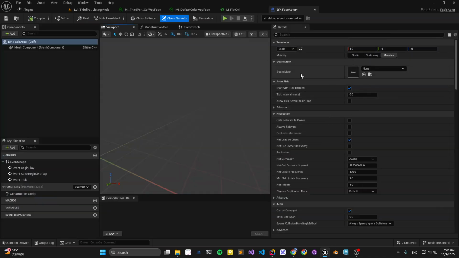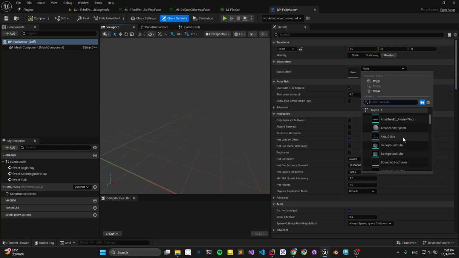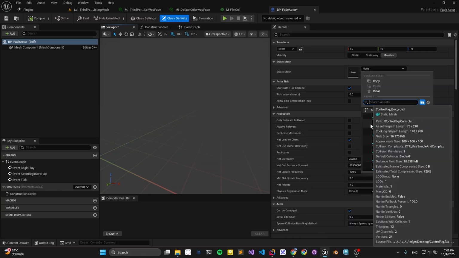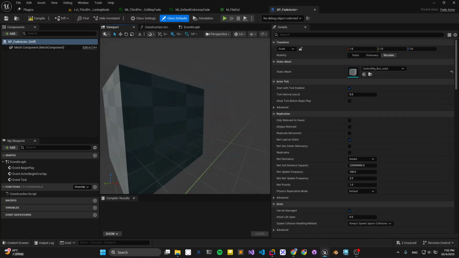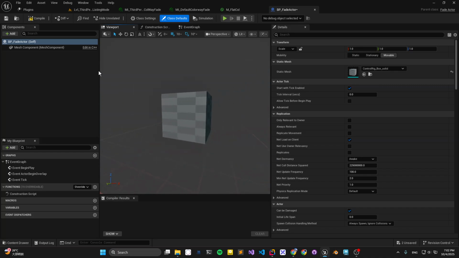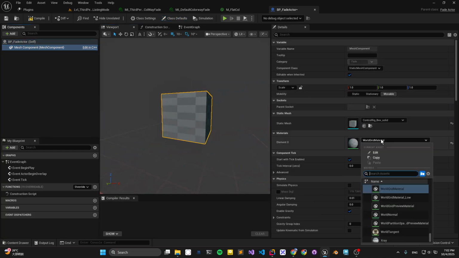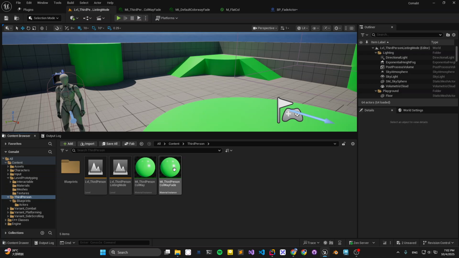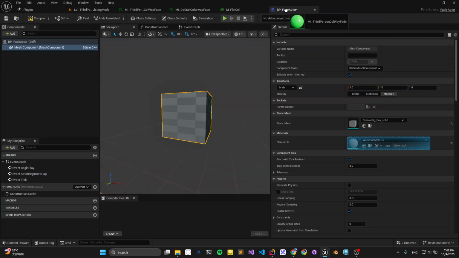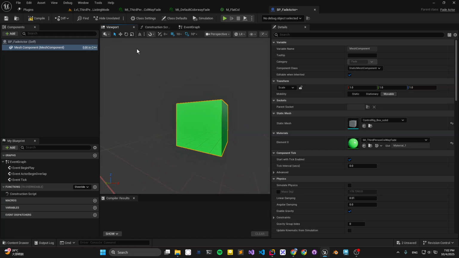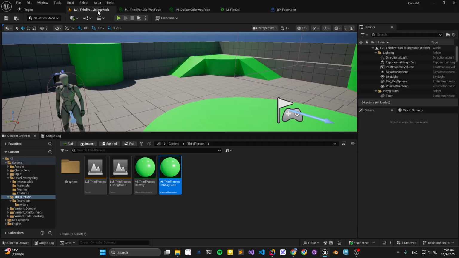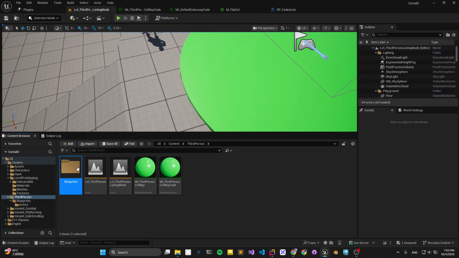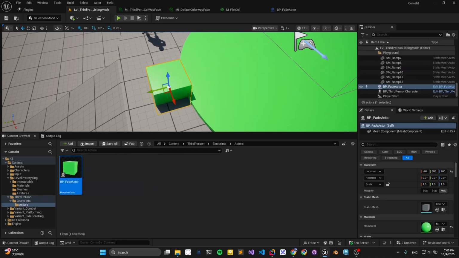And in the static mesh we want to use balls. This one is good. And change the material to this material instance that has the fade parameter. And we can just compile and save it and bring it into our level.